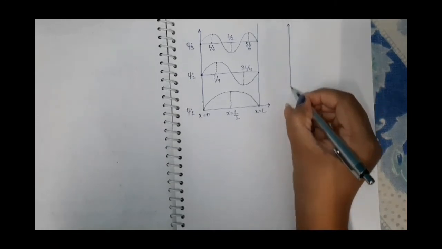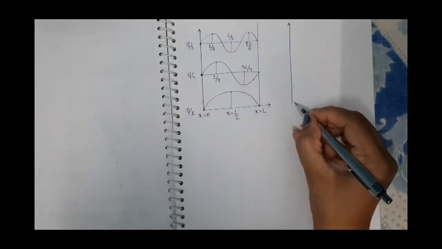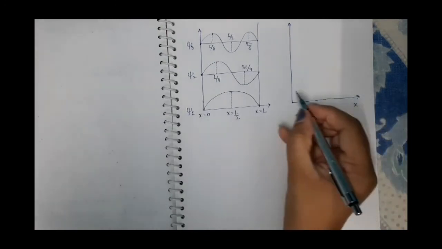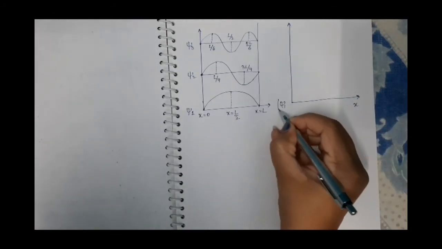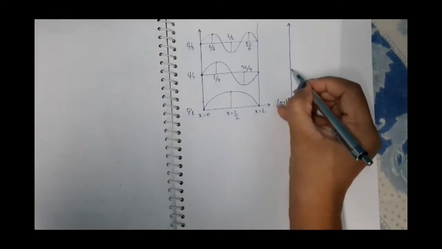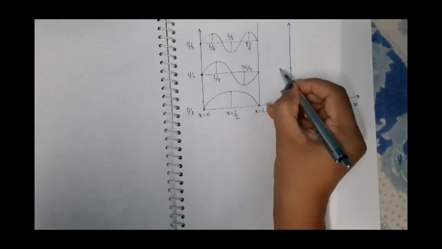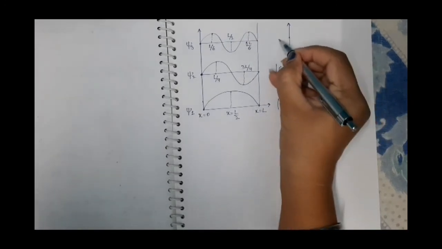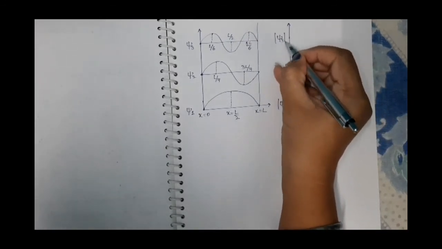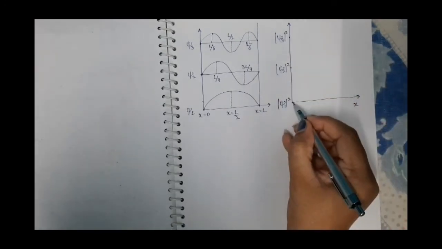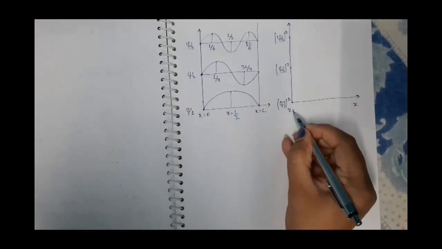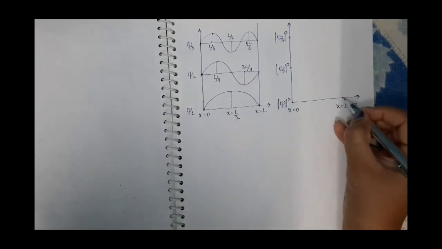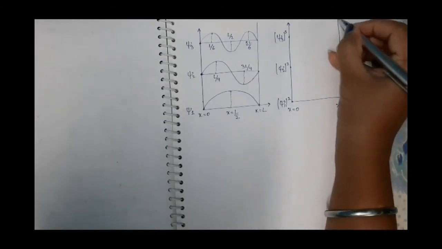So for the plot of probability density, that is psi mod square, with respect to x, here we will have psi 1 mod square, here we will have psi 2 mod square instead of psi 2, and here we will have psi 3 mod square. So at this wall x is equal to 0, and at this wall x is equal to L, because L is the length of the box.